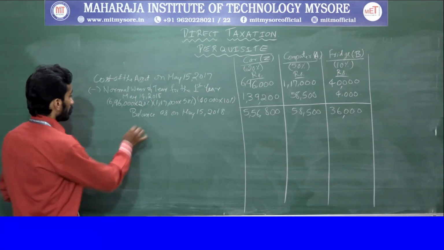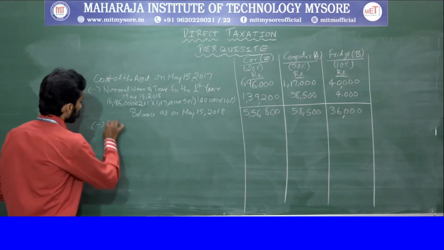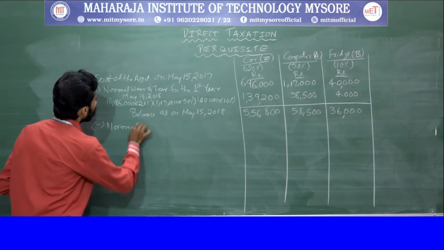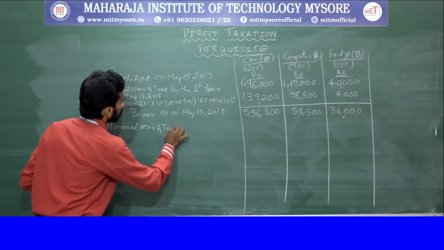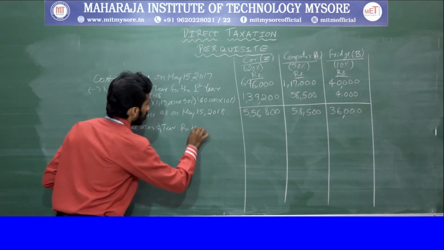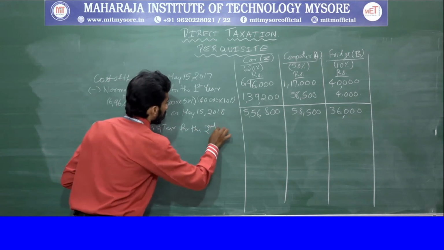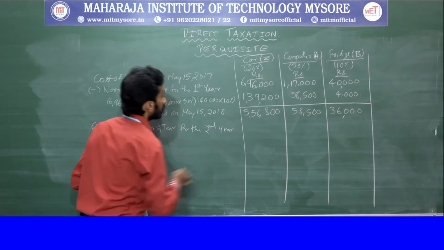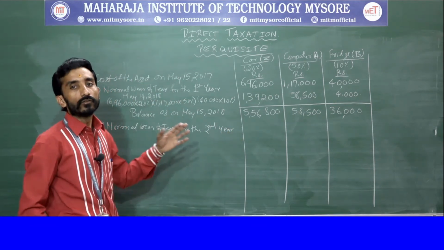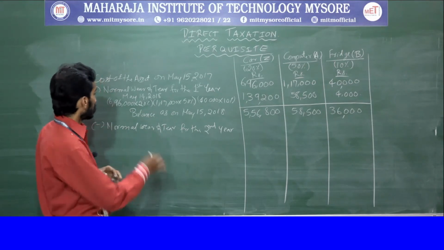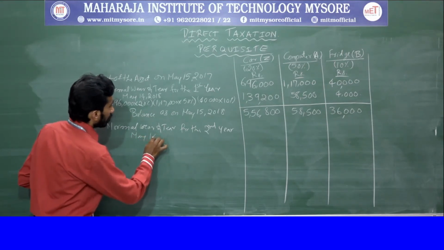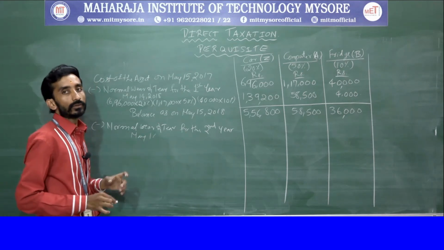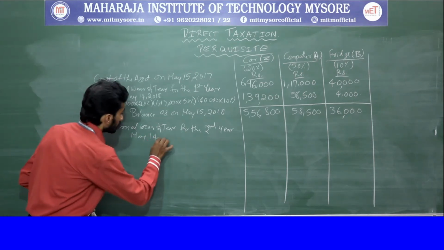So again, minus normal wear and tear for the second year, up to May 14, 2019.